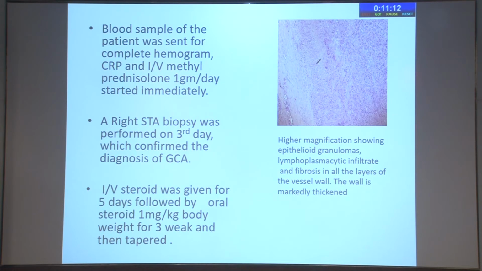After giving 5 days of IV methylprednisolone, we switched the patient to oral steroid. Usually we taper the steroid according to titration. We titrate the dose of the steroid with C-reactive protein and ESR values, and usually it takes 3 to 4 weeks to start tapering the steroid dose. The patient was a diabetic, and his blood sugar was going high on steroid. So we started adding methotrexate as a steroid-sparing medication. But later on, on methotrexate, the patient had pneumonitis and he was put on tocilizumab, because interleukin 6 is always increased in these patients.